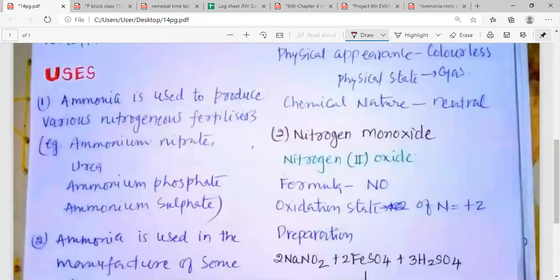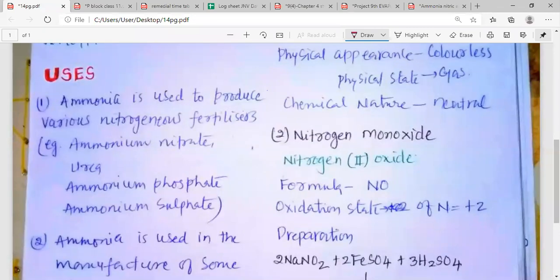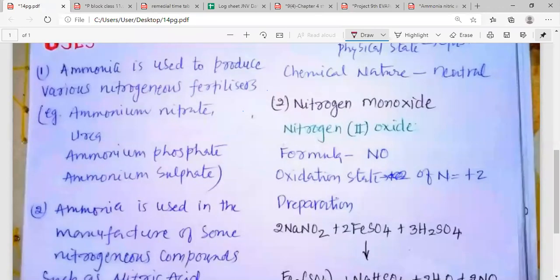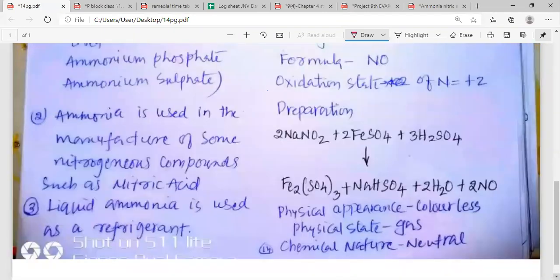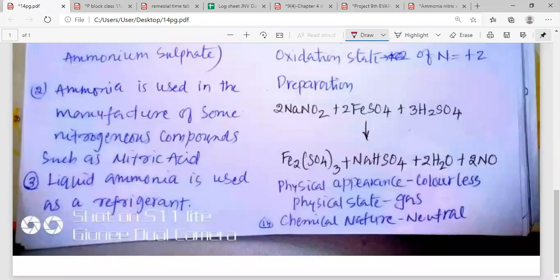Now, my dear students, we want to study about the uses of ammonia. Ammonia is used to produce various nitrogenous fertilizers. For example, these are ammonium nitrate, urea, ammonium phosphate, and ammonium sulfate. Ammonia is used in the manufacture of some nitrogenous compounds such as nitric acid.